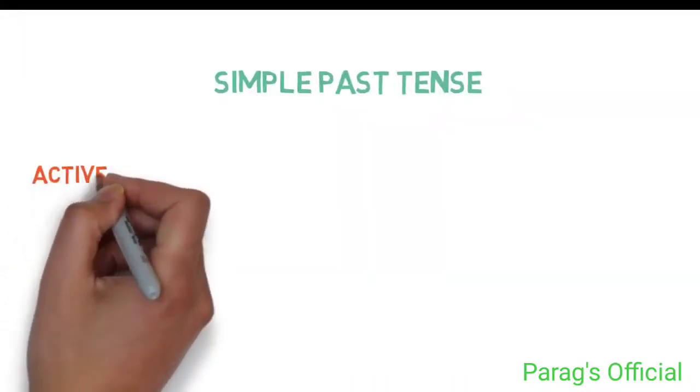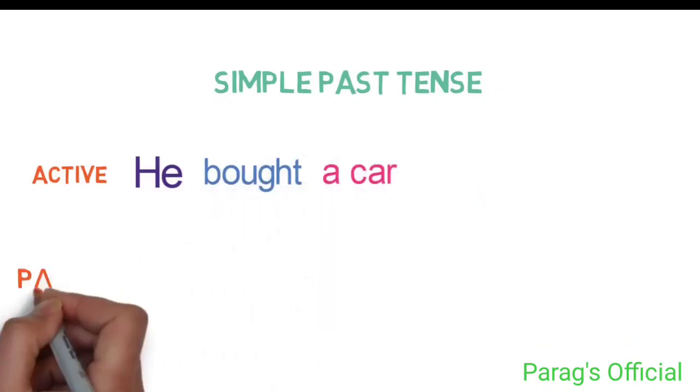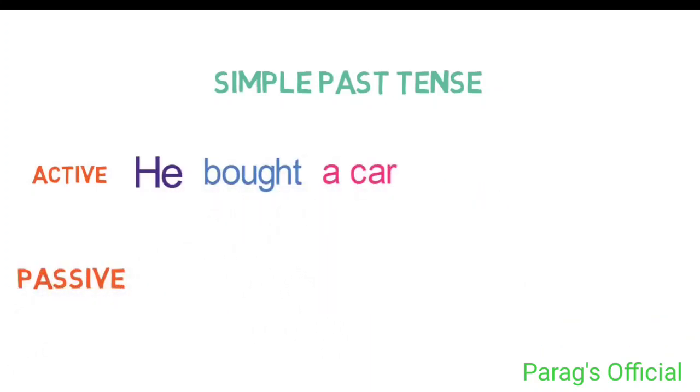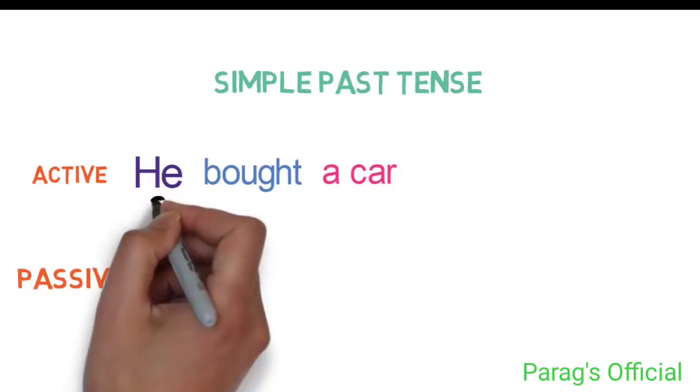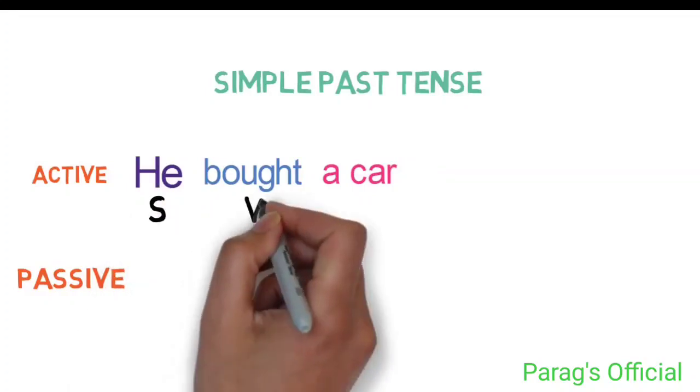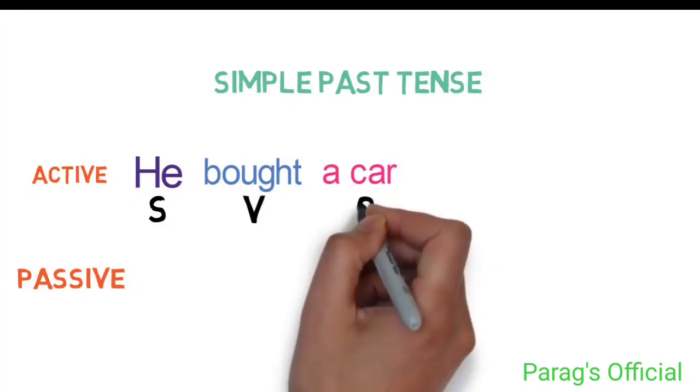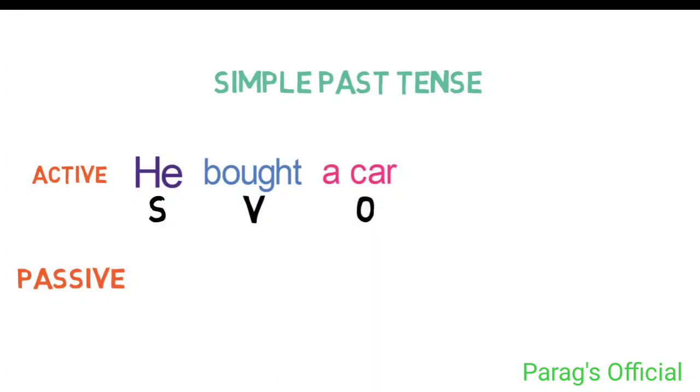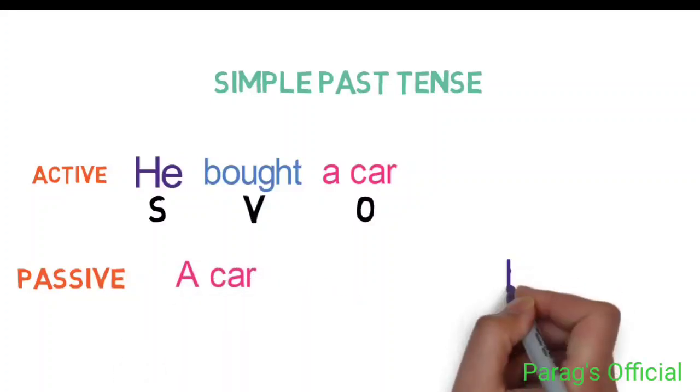Now let's see example of simple past tense. Active sentence. He bought a car. Passive sentence. Firstly, we need to identify subject, verb and object. Here he is the subject, bought is the verb and a car is the object. Now let's swap the position of subject and object. So here it will be a car and at this position it will be him.